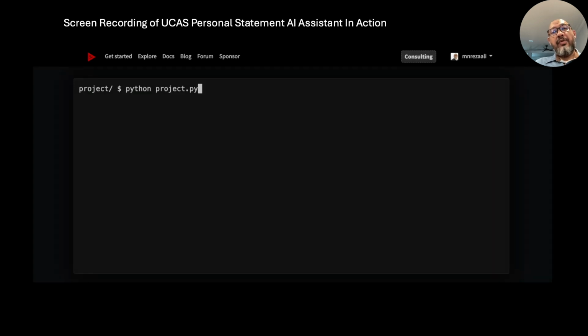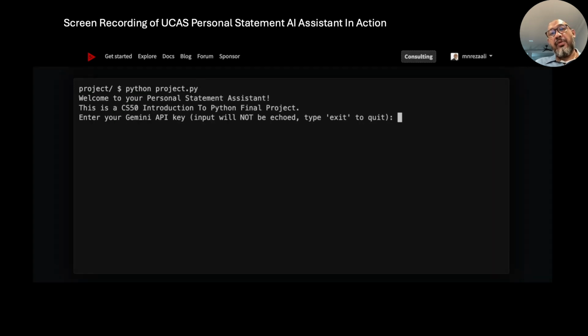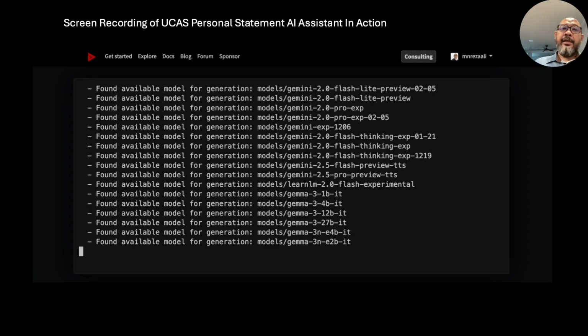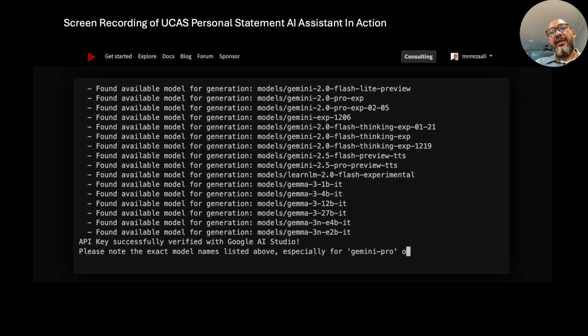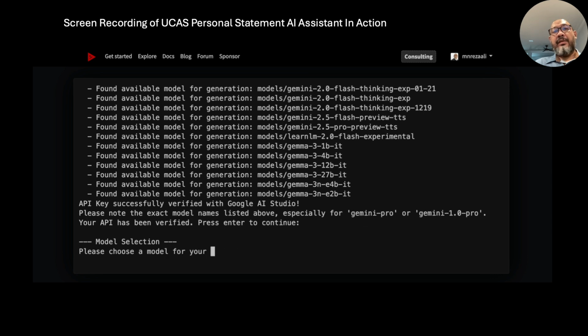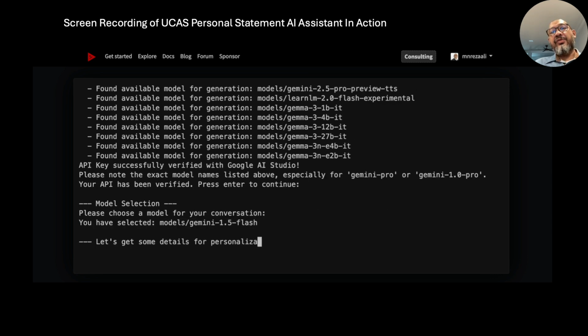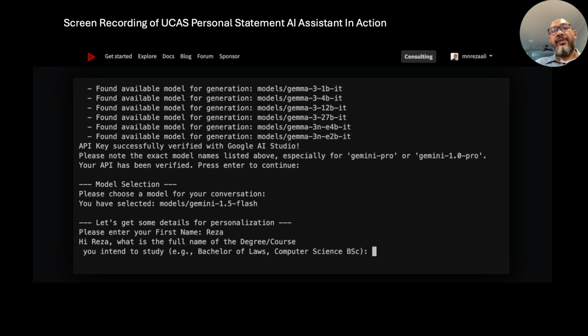Let's go through the program itself. Upon running the program, the user will be asked to enter the Google Gemini API key. The program will verify the API key and list the available Gemini models. The user will be asked to select a Gemini model for the session.